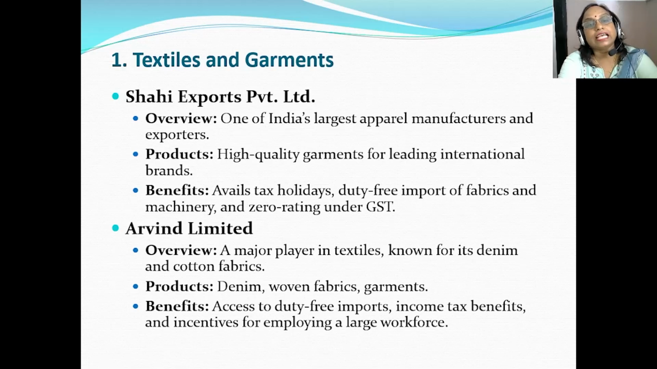Another example is Arvind Limited. You all must be knowing the Arvind Limited company. It is into products such as denim, woven fabrics, and garments, and it is a major player in textiles, known for its denim and cotton fabrics. Because of the status of EOU, this company has access to duty-free imports, income tax benefits, and incentives for employing a large workforce.